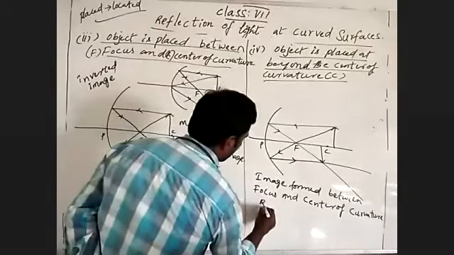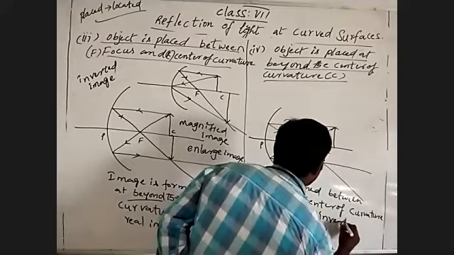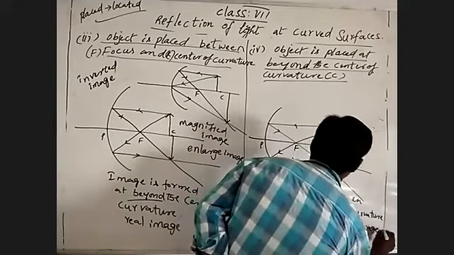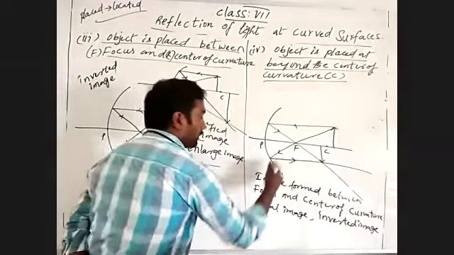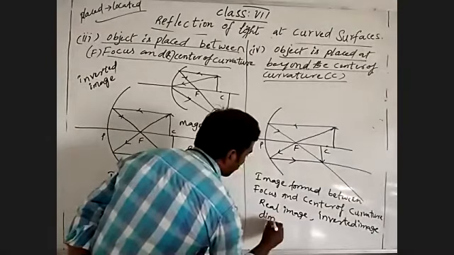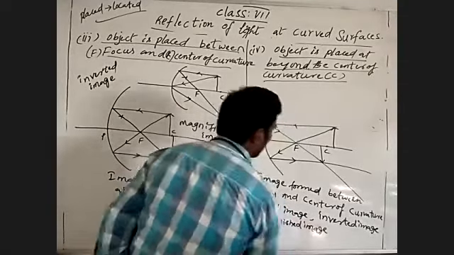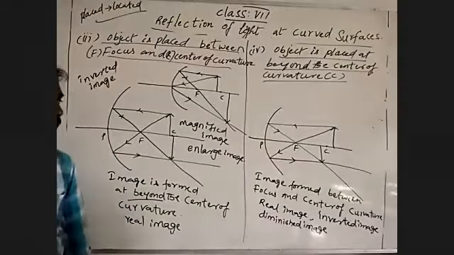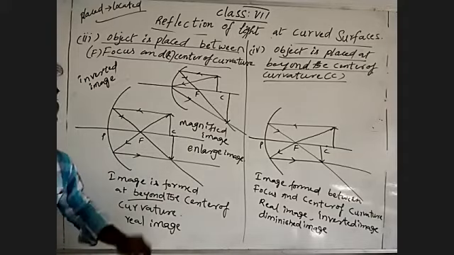Coming to that, same as real image, inverted image. And what you can write here, what is diminished image? Diminished image means some decrease in the size, understand?